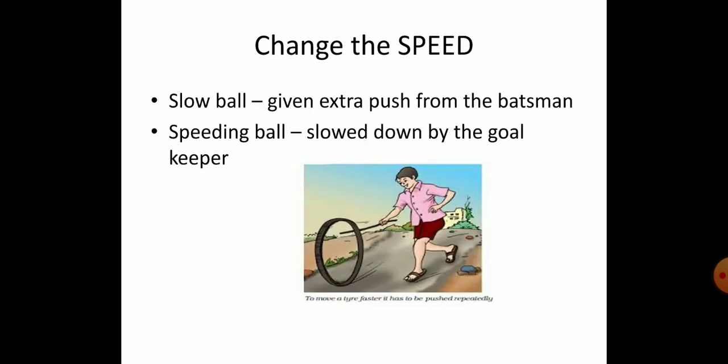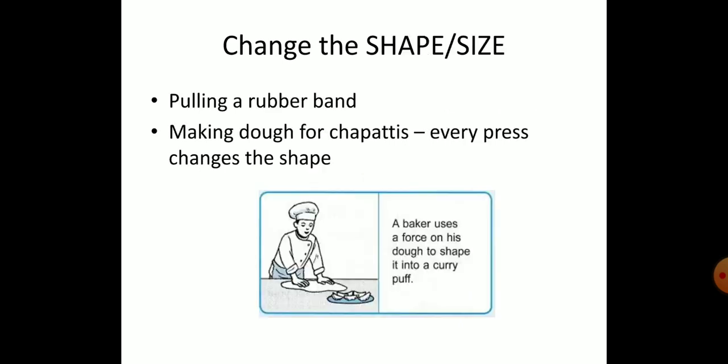Yes. Then change the speed. Speed, give the extra push from the batsman. Batsman பார்த்து அந்த பாலை ஃபுல் ஃபோர்ஸில் அவனோடதில் அனுப்பிச்சான்னா it can either reach a boundary or it can be a six. அதே மாதிரி the speeding ball can be slowed down by the goalkeeper. Goalkeeper பார்த்து ஸ்பீடிங் பால் பண்ண என்ன பண்ணலாம், ஸ்டாப் பண்ணலாம். This is two conditions. In the example you can see that boy is trying to ride that wheel. He can increase the speed or he can slow down the speed.